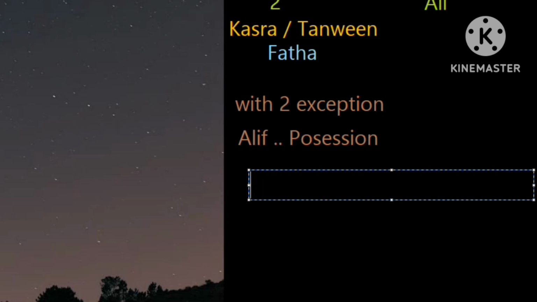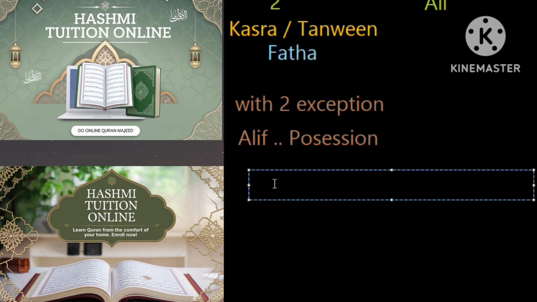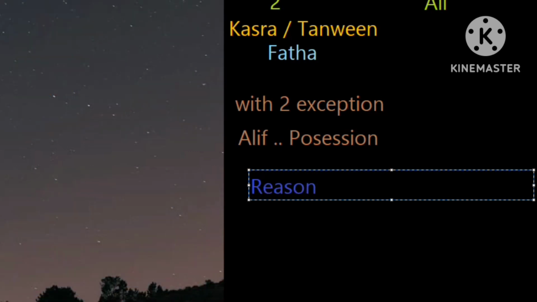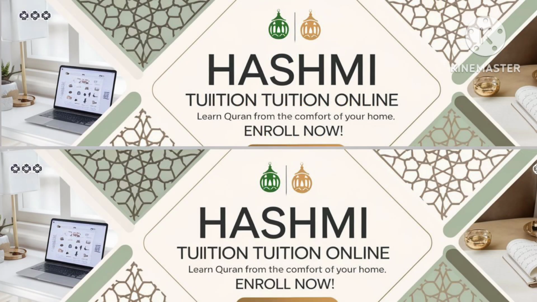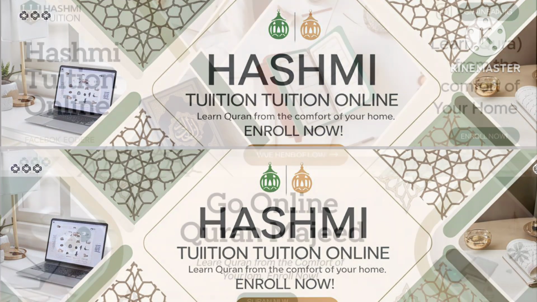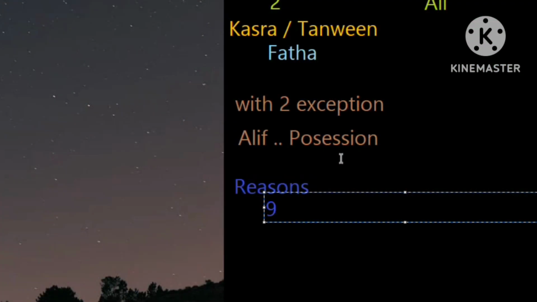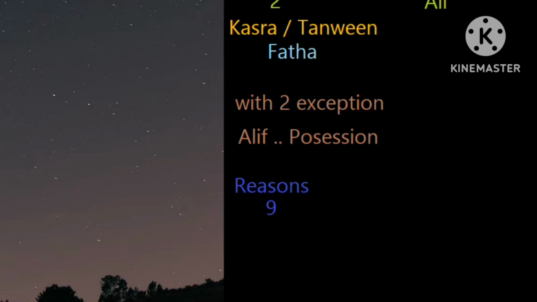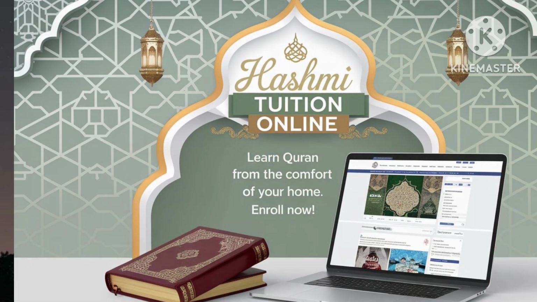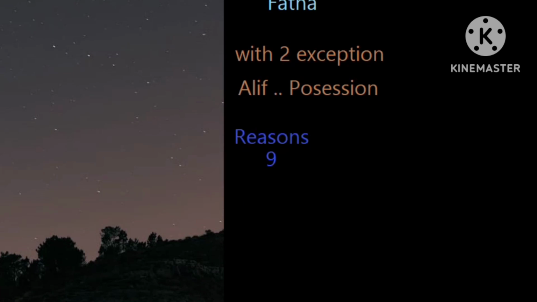We say I don't think it, because it's ijra. We're doing ijra. Okay, let's see. So it is because of reasons, and those reasons are how many? Reasons are 9. You already know that reasons are 9 reasons. And what do those 9 reasons do? They cause a noun to decline kasra and tanween. So in result kasra and tanween are not read on them.